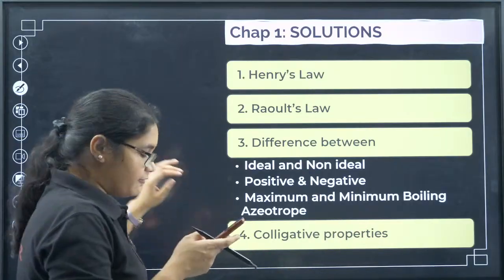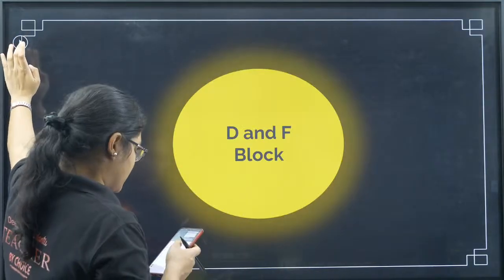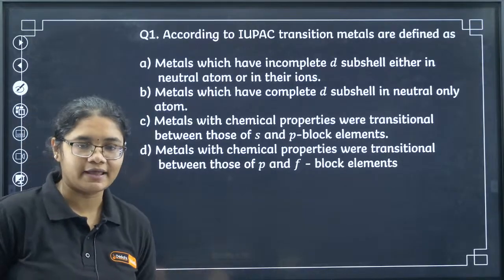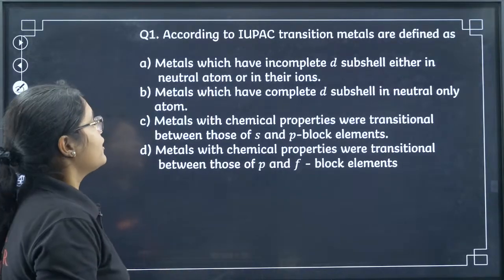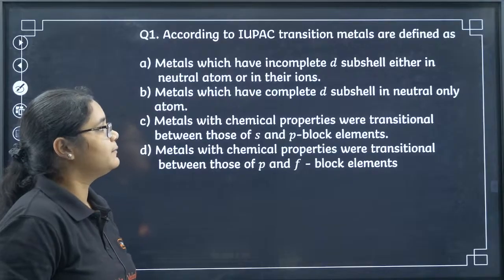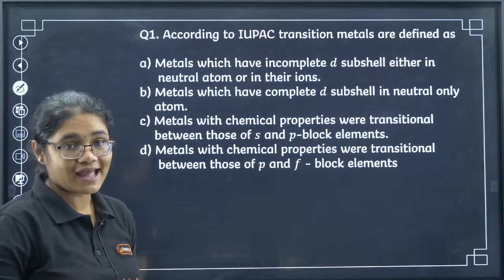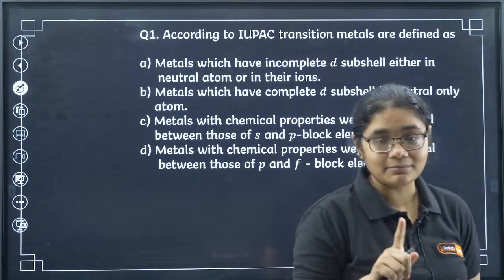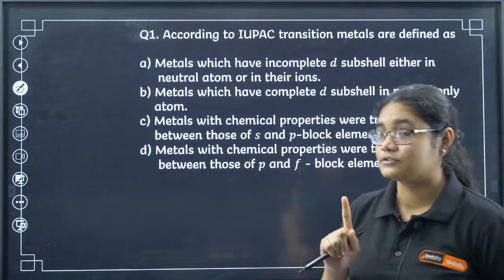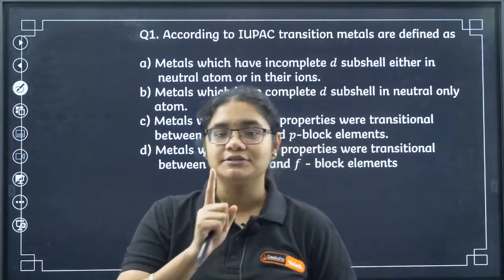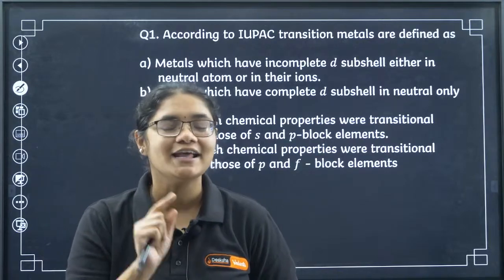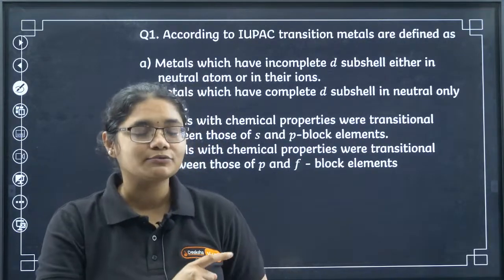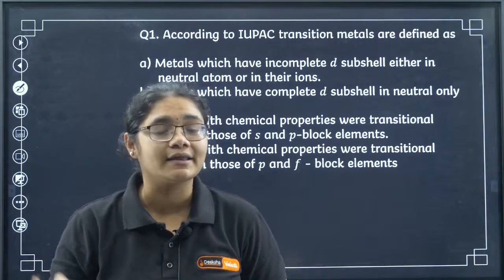Okay, fine, let's move to the second chapter now, that is D and F block elements. Some 20 questions are there. Let's solve them quickly. According to the IUPAC, transition metals are defined as... I have taken this question from the last session, so those students who attempted the last session should not get these wrong. The first 10 questions are the same, but the last 10 questions are different. Don't think it is the same questions ma'am is repeating, because these questions are important. I am giving them again and again for revision.